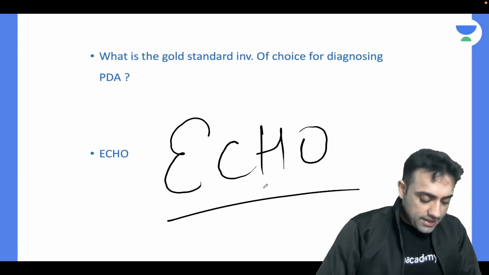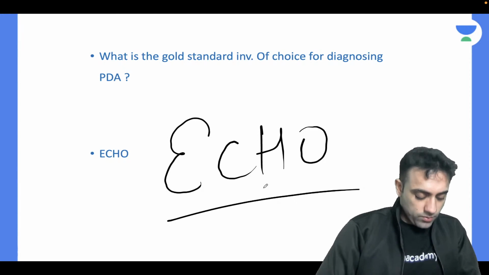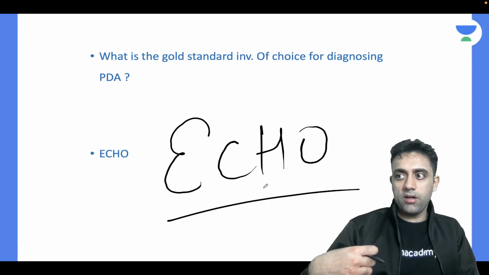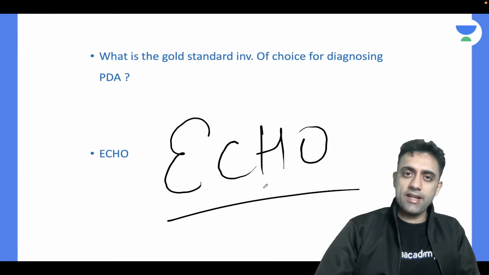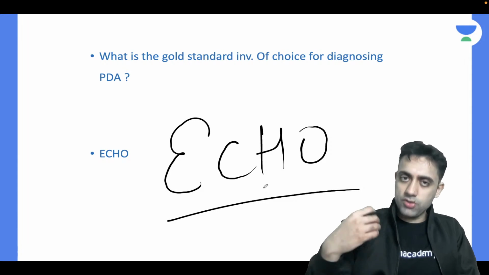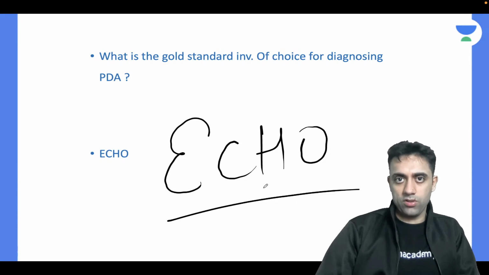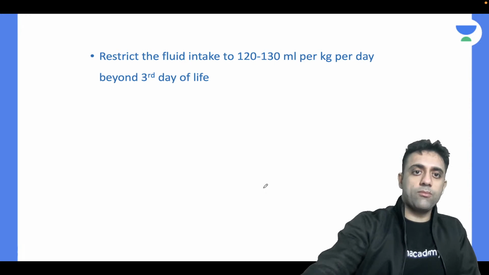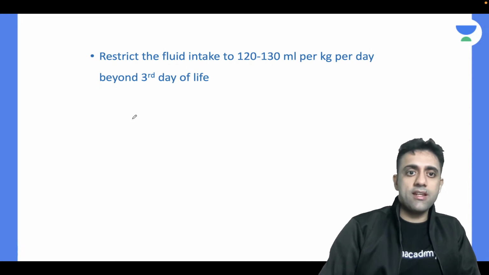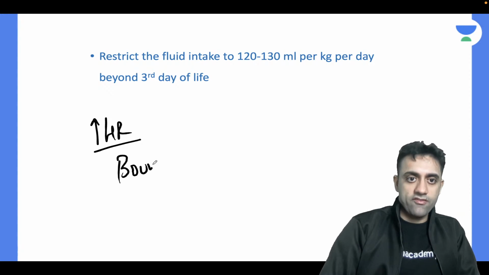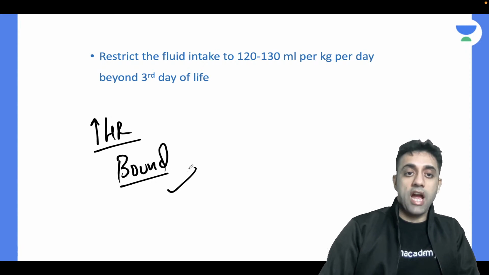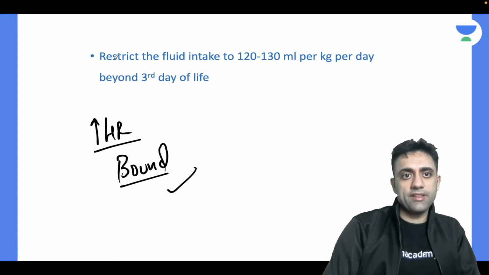As some of you are saying, in a busy OPD, how do you diagnose this PDA? At least once you hear a murmur, tell them to get an echo done. And most importantly, as there is increased heart rate or tachycardia, as there are bounding peripheral pulses, as there is a hyperdynamic precordium, always restrict the fluid.